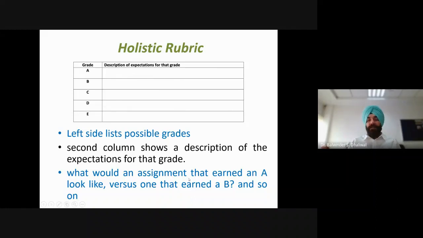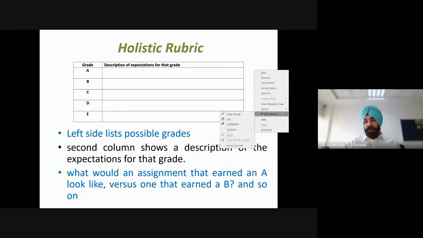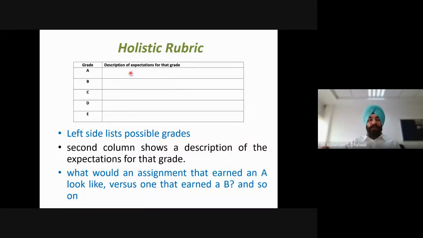So what would an assignment that earned an A look like versus one that earned a B, and so on. We have to clearly write the differences between various grades. When we are assigning, say, A grade, what are the expectations, and what are the expectations for B, and how are these two different. Those should be clearly described while writing the descriptions of different grades.